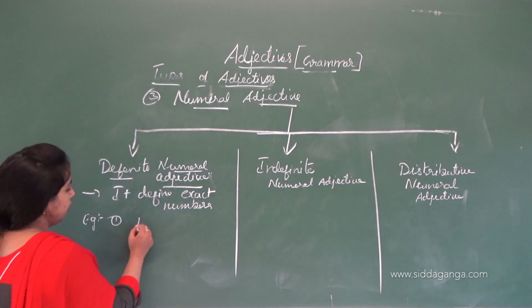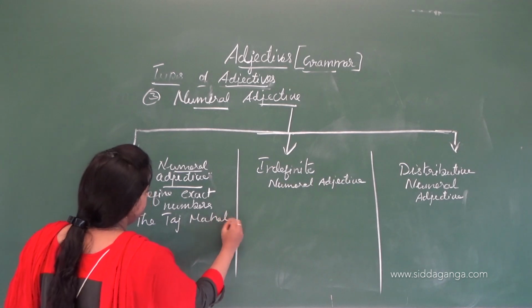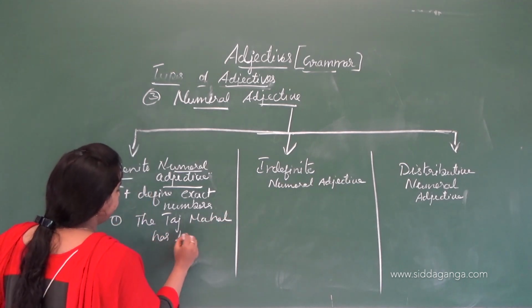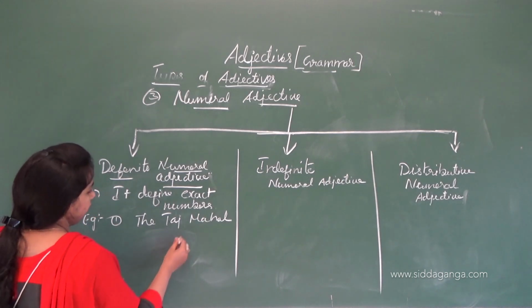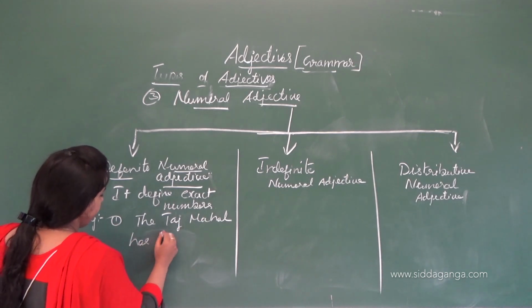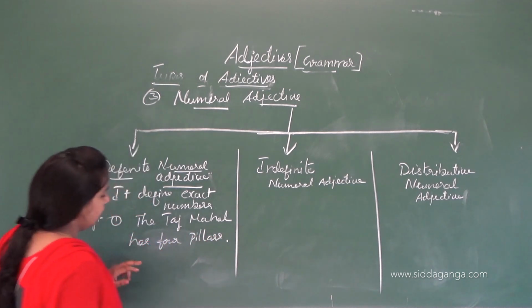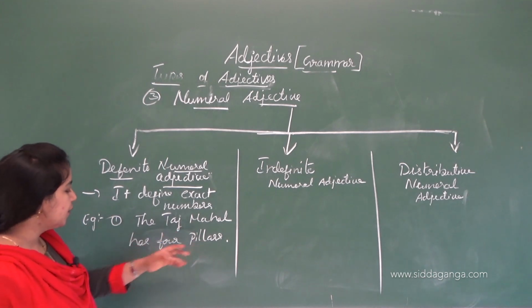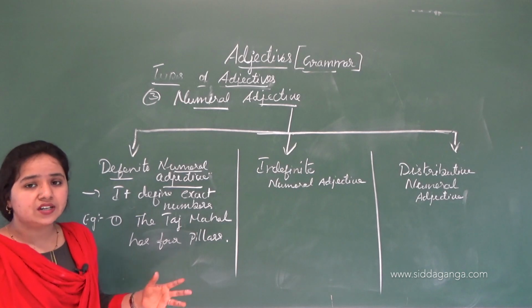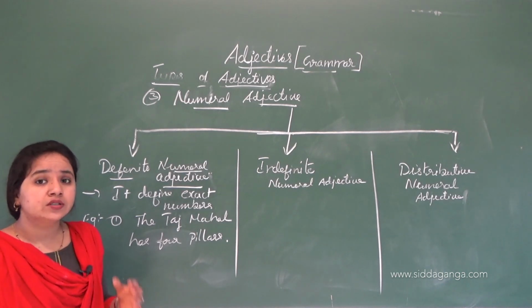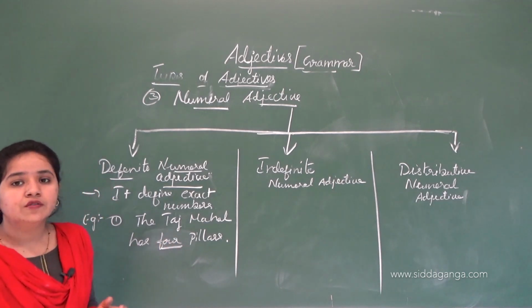The Taj Mahal has 4 pillars. Here, it is an exact number. There is no variation and no doubt in the number. It is exactly 4.